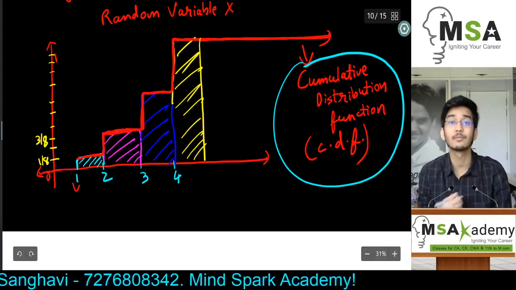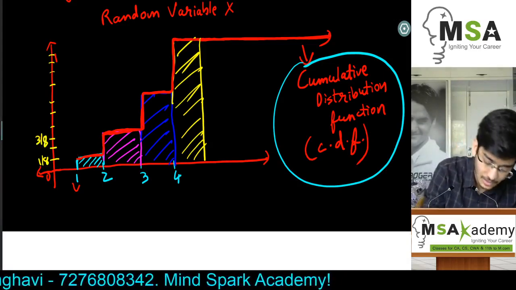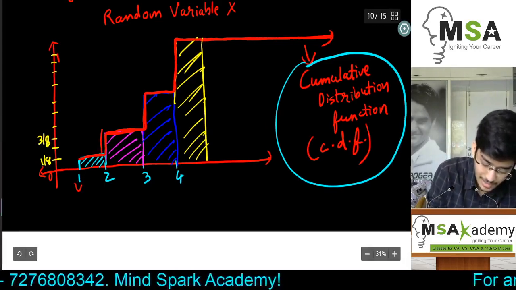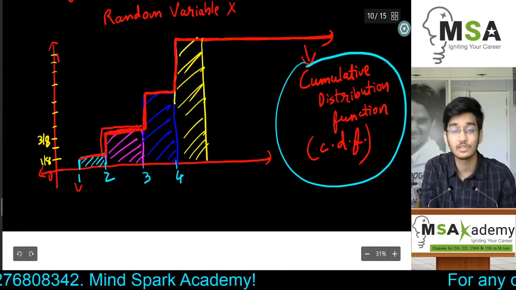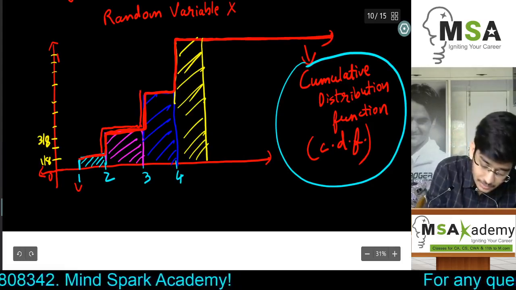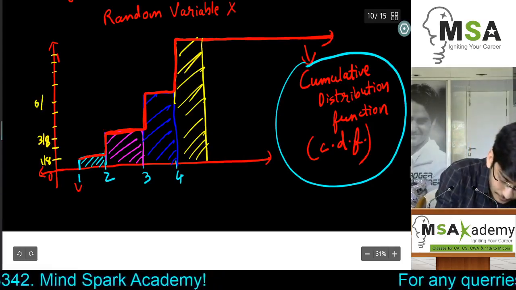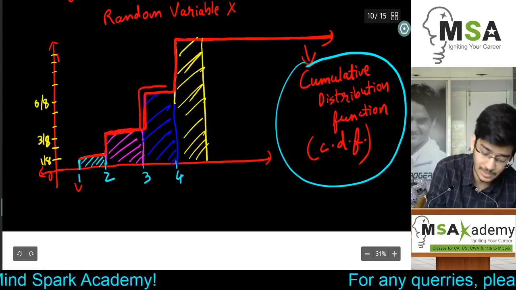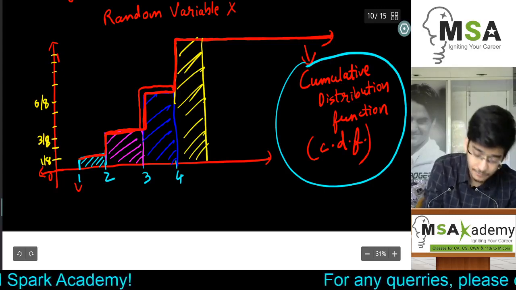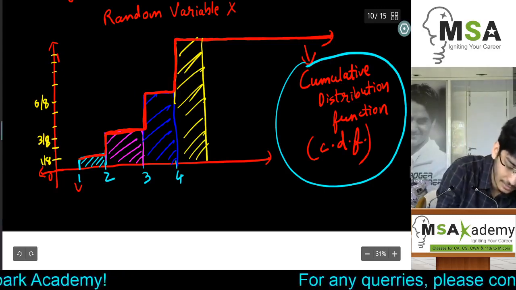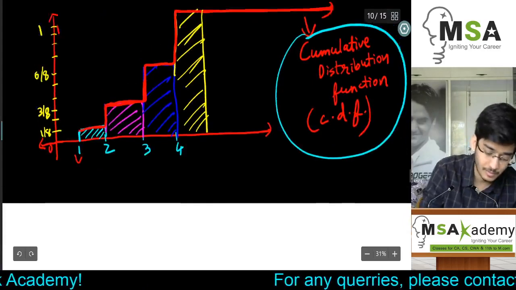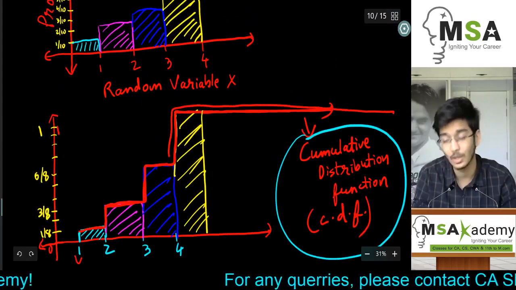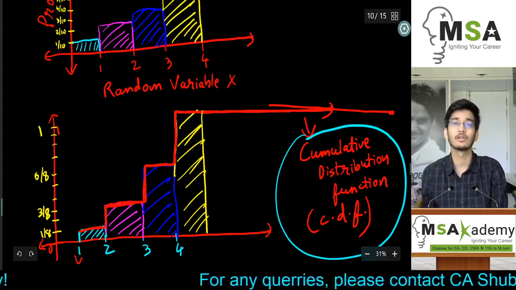What are we drawing here? We are using the cumulative distribution. It rises suddenly to 3 by 8. And then this cumulative probability of 3 by 8 will remain till we reach the point of 3. At 3 it will rise to 6 by 8. Then it will be maintained at 6 by 8 till we reach 4. And at 4 it will rise directly to 1, which will be maintained forever. This cumulative function will stay at 1 till the end of all the different values of x.